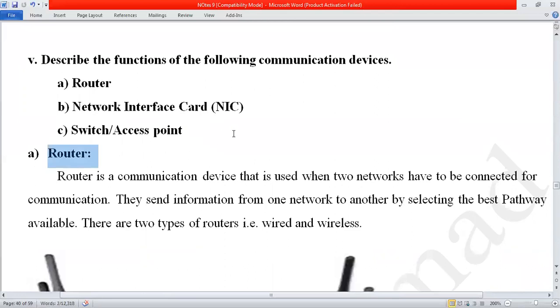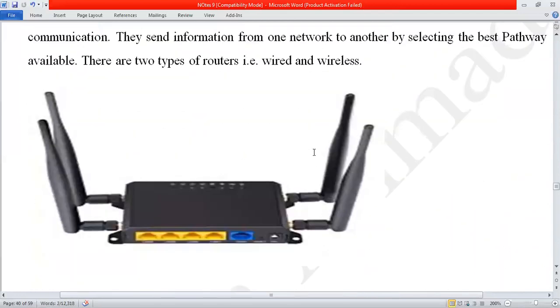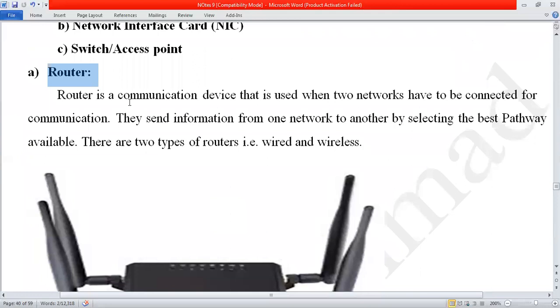First, I will show the diagram of a router, which is this one. I hope all of the boys who are using their own internet, not sharing it, have this kind of router in their home. A router is a communication device that is used when two networks have to be connected for communication.